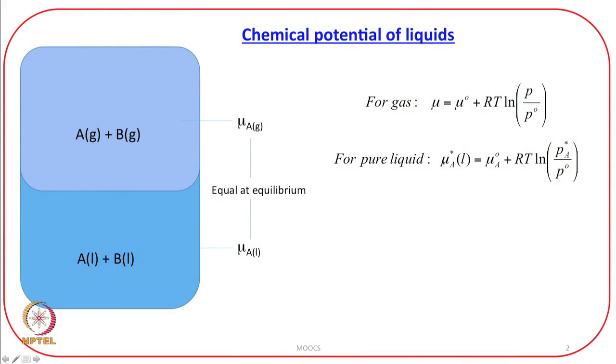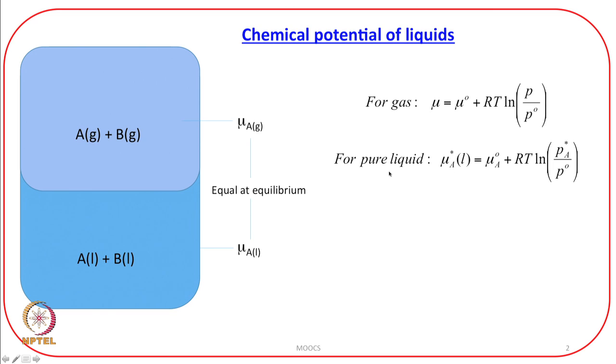So, I am writing this equation: mu A star liquid, instead of mu, for the liquid form, and the remaining thing I am writing as the same, mu naught plus RT log P A star by P naught, where P A star is the vapor pressure of the pure liquid.